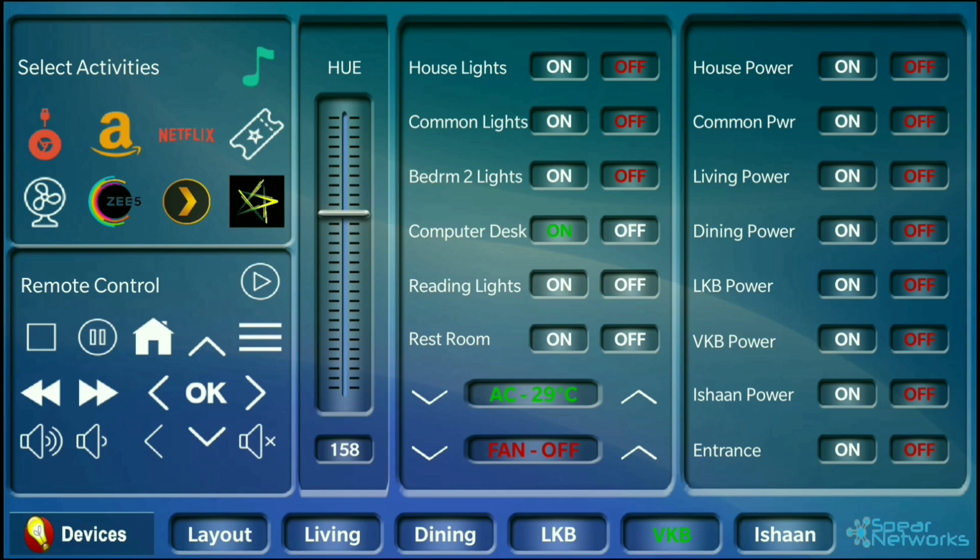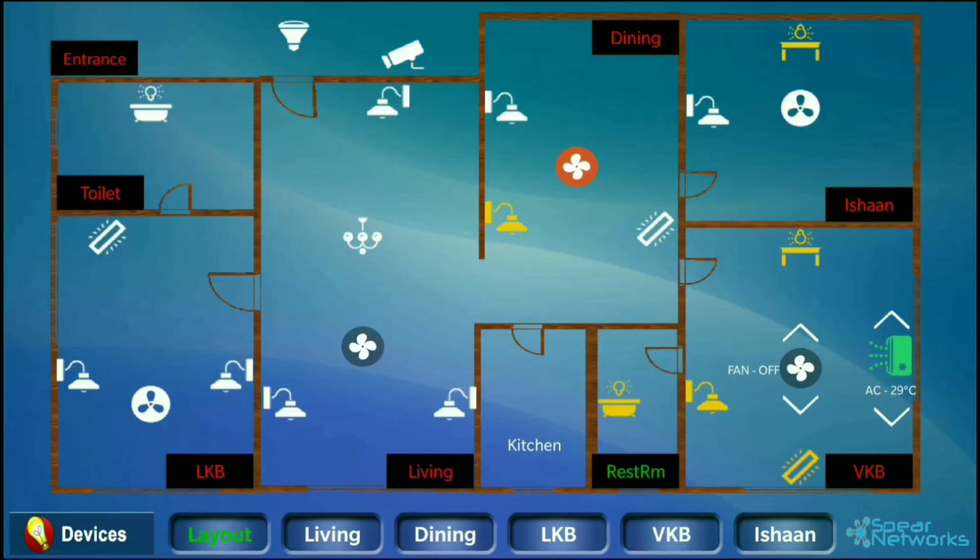We can also control all our basic devices in a floor plan layout, right? So if I click this layout, you see all the devices in the house laid out on this plan, and this screen also shows us the status of the devices. So all those yellow icons are the devices that are switched on, so I can just click them to switch them off. I can control the fan speed also here. I can control the thermostat,